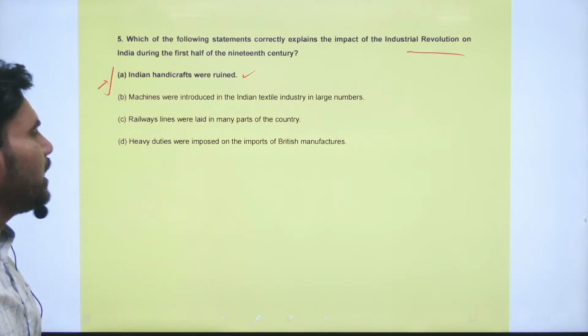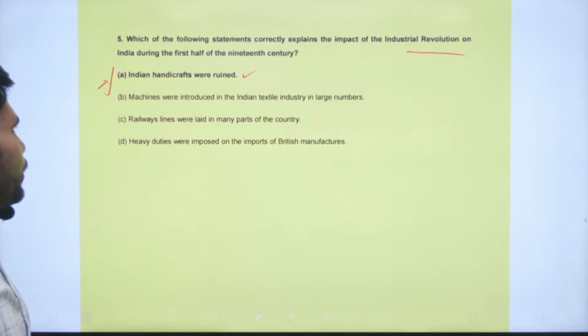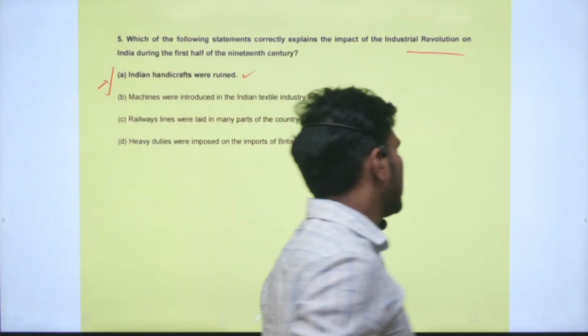Because of that, Indian handicrafts were ruined. Right, so this is the correct option.